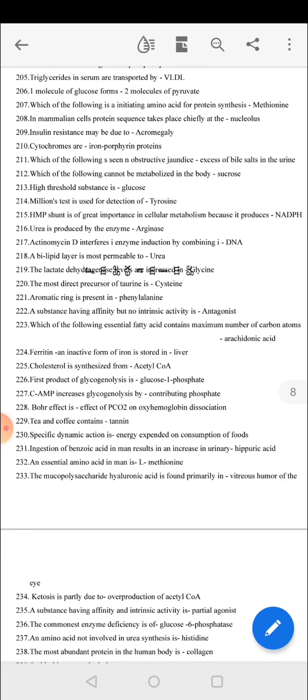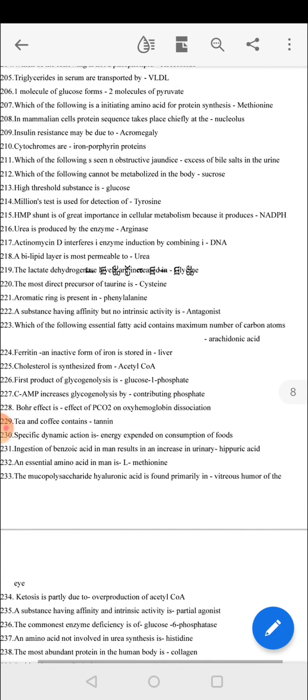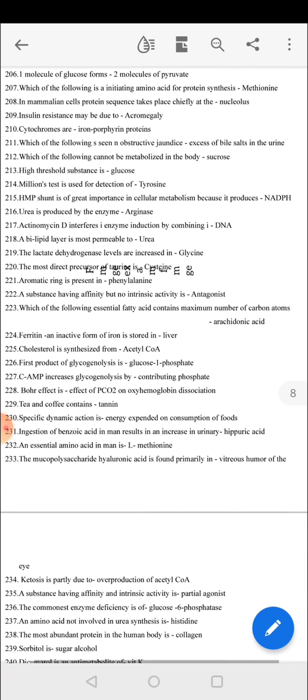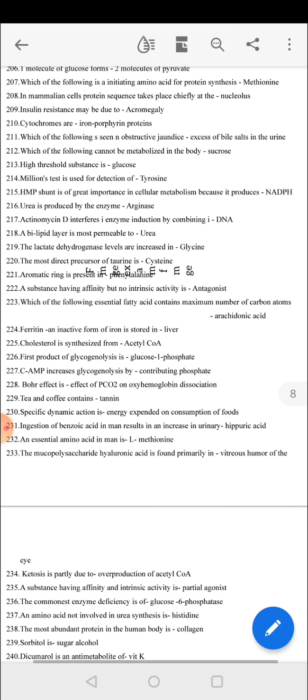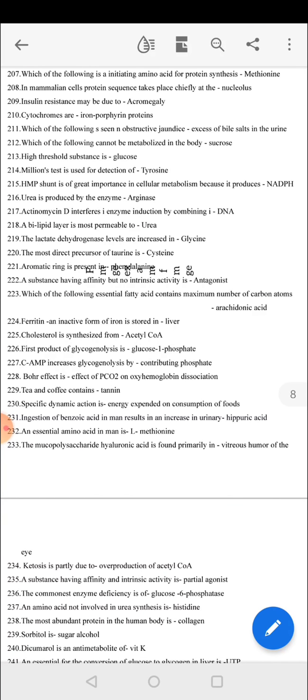Millon's test is used for detection of tyrosine. HMP shunt is of great importance in cellular metabolism because it produces NADPH. Urea is produced by the enzyme arginase. Actinomycin D interferes in enzyme induction by combining with DNA. A bilipid layer is most permeable to urea. Lactate dehydrogenase levels are increased in myocardial infarction. The most direct precursor of taurine is cysteine. Aromatic ring is present in phenylalanine.